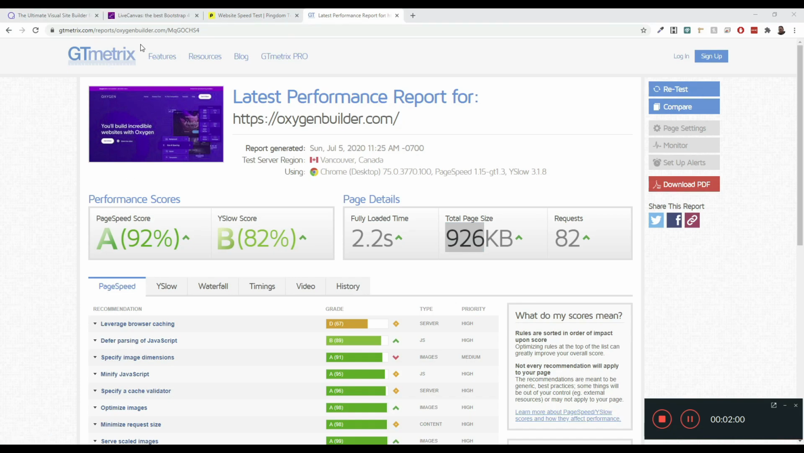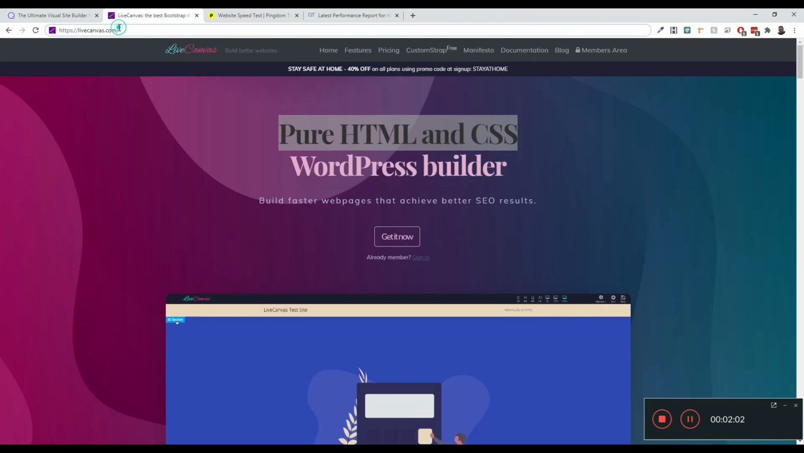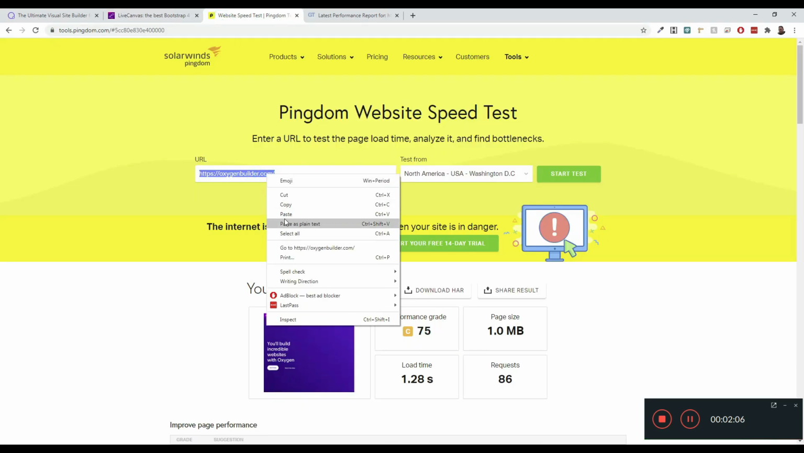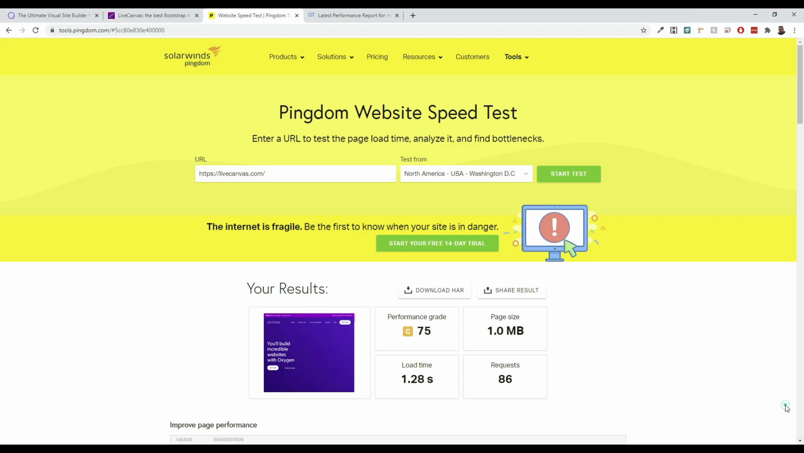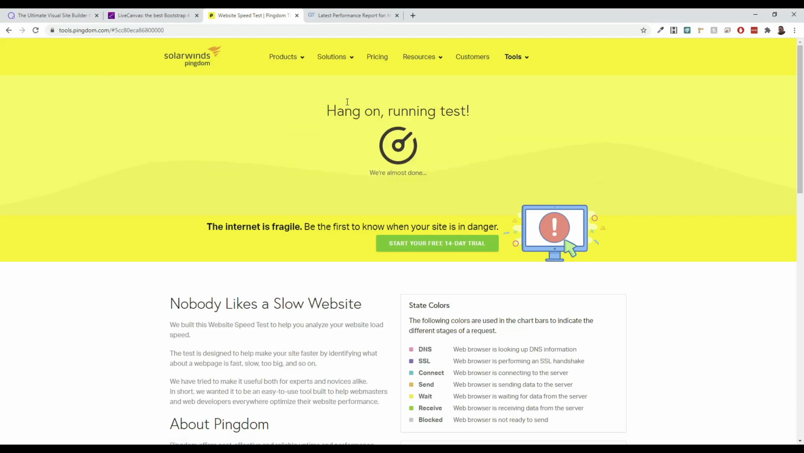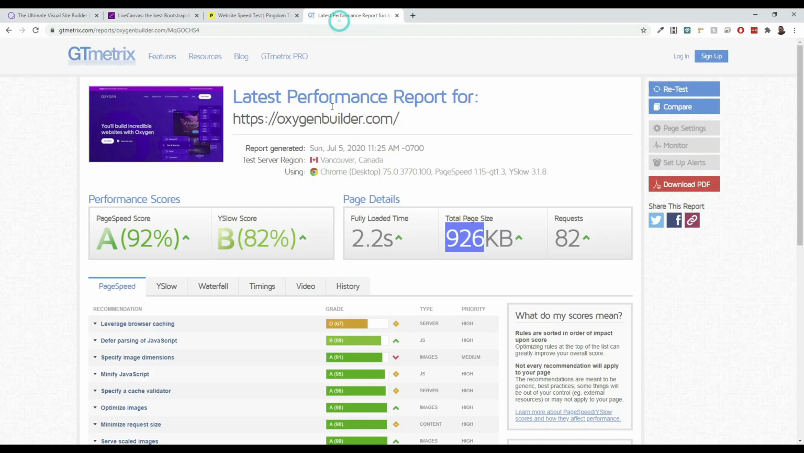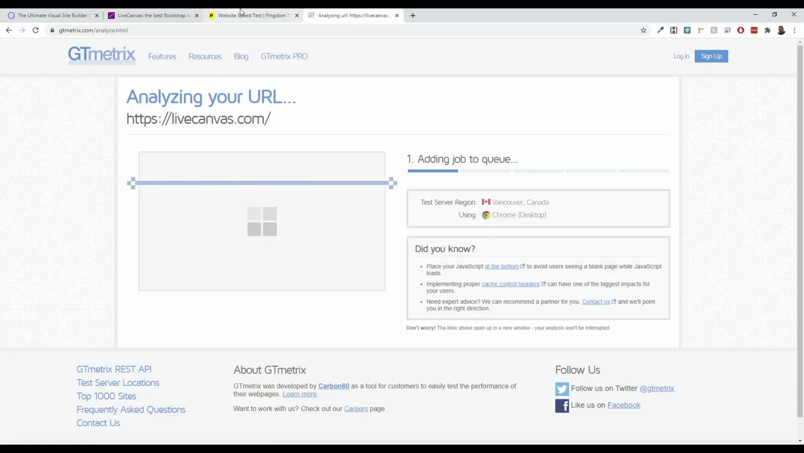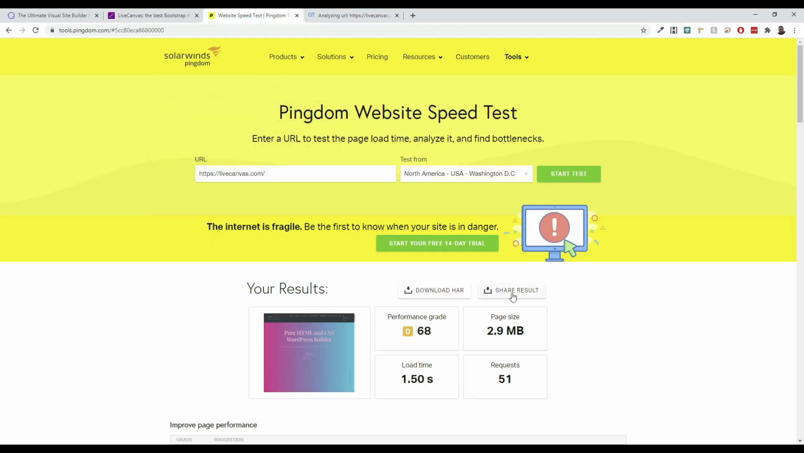All right, so now let's take a look at LiveCanvas and let's copy LiveCanvas's website. Once again, this doesn't necessarily mean anything. It's not going to give you a complete test. It's not going to give you a complete idea of which one is better, which one is worse, but I think it's useful to compare the two because you get to see what a website is made out of, and that's very important, at least for me.